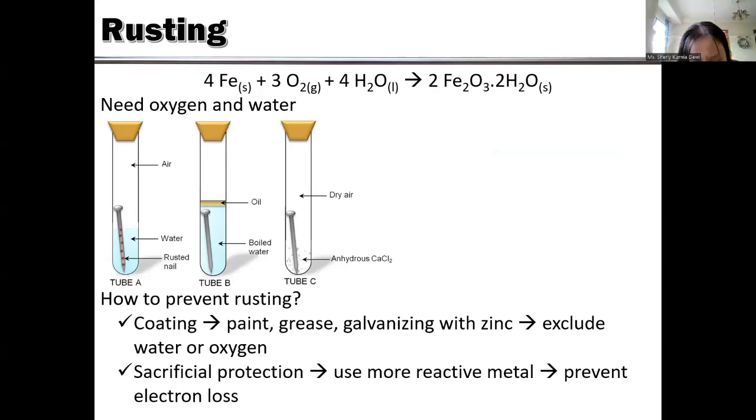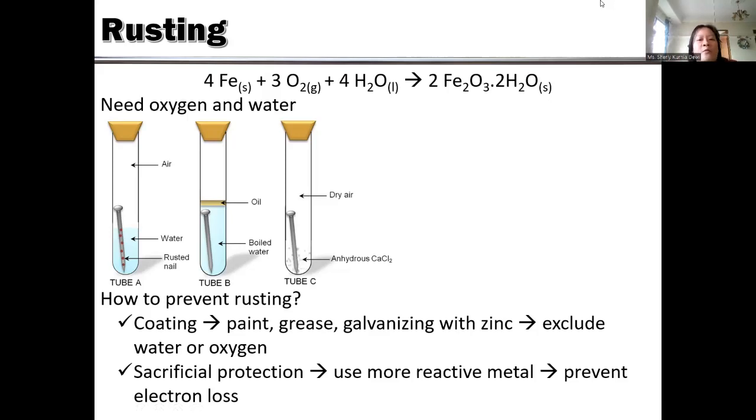Actually, the sacrificial protection is not always using zinc. Sometimes you can use magnesium. Magnesium is above the iron also. So therefore, magnesium tends to be positive ion, lose electron, and give the electron into the iron. Yeah, that is the sacrificial protection. Okay, it prevents the iron from losing the electron to make positive ion. So the iron cannot make positive ion.